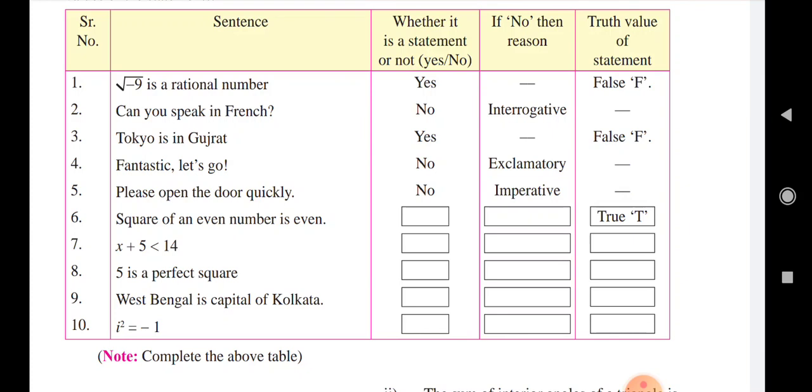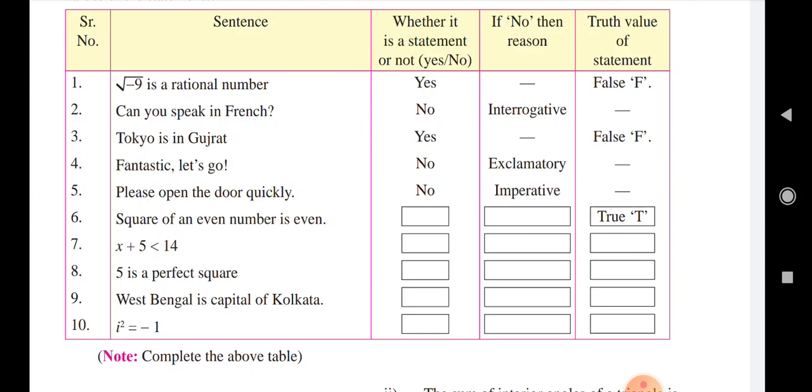Fantastic, let's go. No, that is not a statement, it is exclamatory. Please open the door quickly. No, imperative sentence. Sixth, square of an even number is even only, that is a true statement.